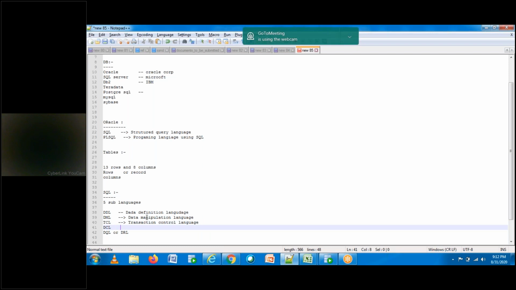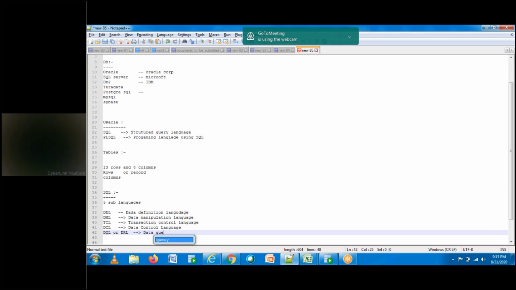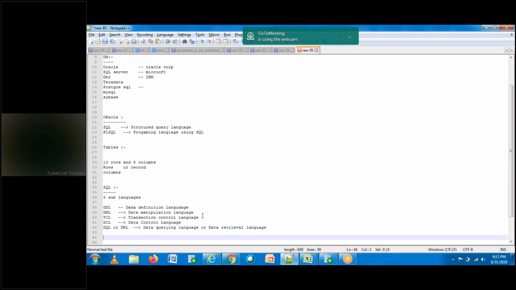The fourth one is data control language. And the last one is data querying language, or data retrieval language. Anyway, I'll come to this part later.